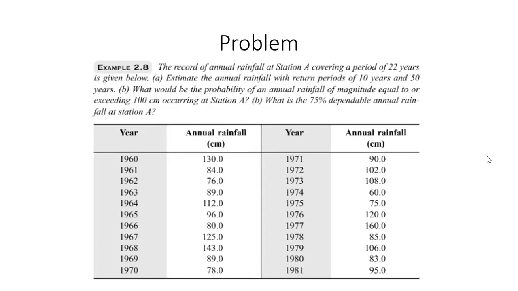Prem Sukh. Yes, sir. Can you tell us what the first thing is that we should do? First thing, we arrange data in descending order from 1960 to 81. No, not from 1960 to 81. You should look at the rainfall number and arrange it in descending order. Correct. Very good.